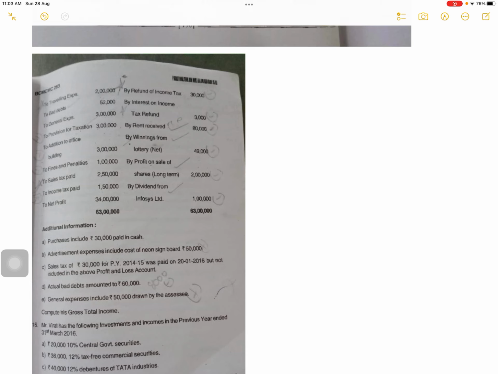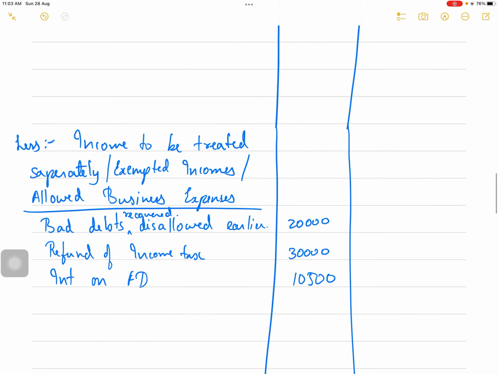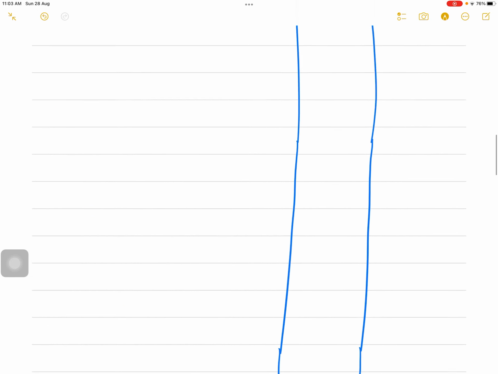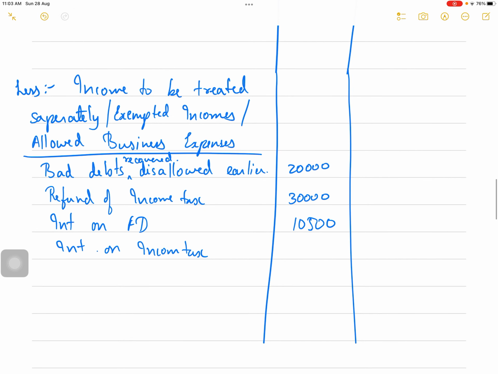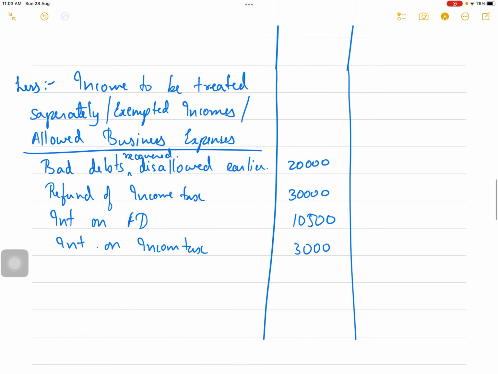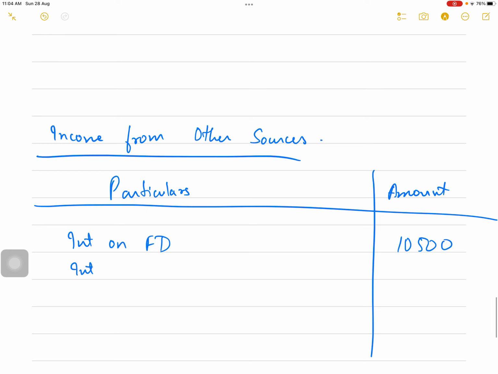Next, by interest on income tax refund. This also will be under income from other source. Interest on income tax refund, it is 3,000. This 3,000 is also under income from other source, so I'll just add it here in income from other source.